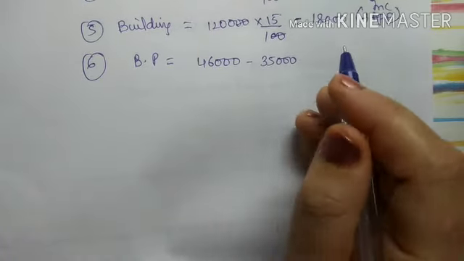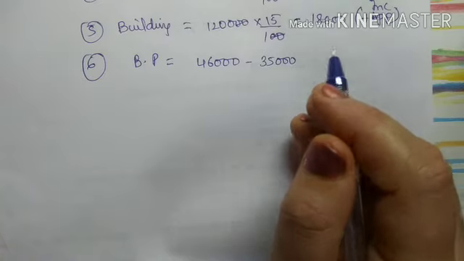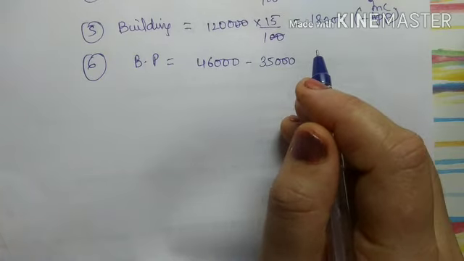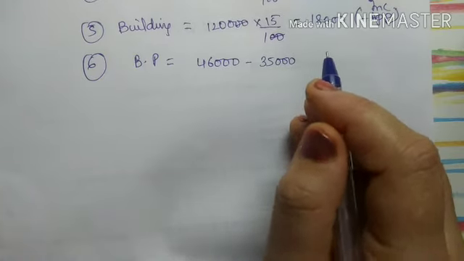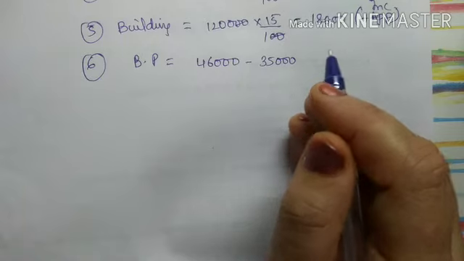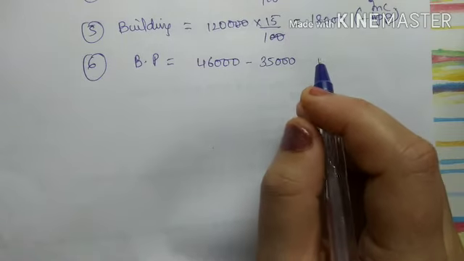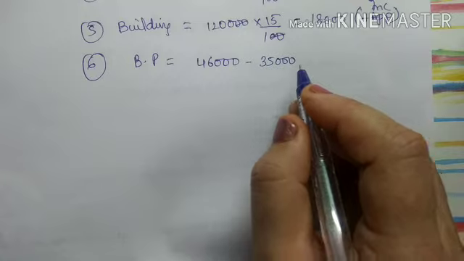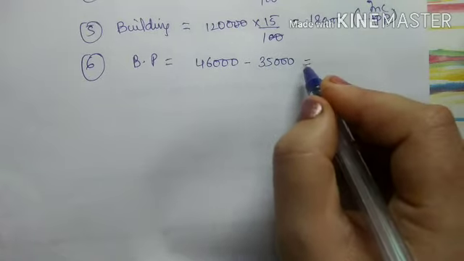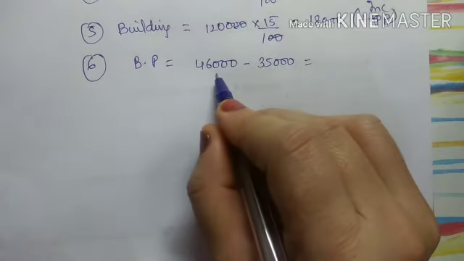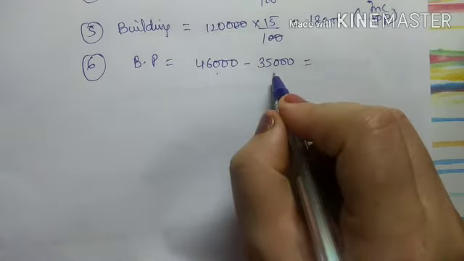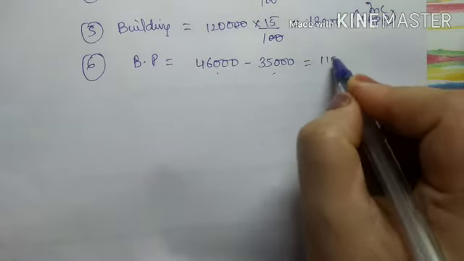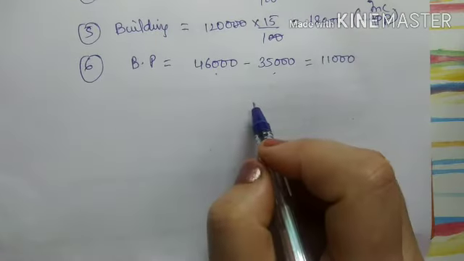Whenever the bill is retired, the drawee gets some rebate. We will not call this discount, we call it rebate. He gets a rebate because he paid before time, so the difference amount is nothing but rebate. So from 46,000, when 35,000 is paid, the difference is 11,000.